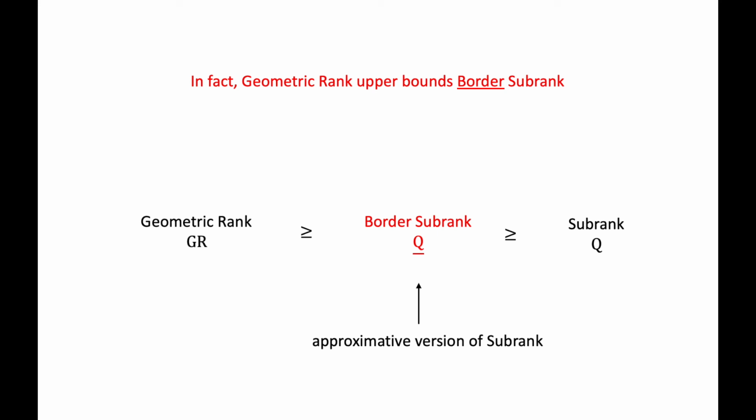This is a relaxed notion, and therefore Q bar is at least Q. We prove that geometric rank is at least the border subrank by showing that geometric rank is a closed notion in the following sense. If we consider the set of all n by n by n tensors whose geometric rank is at most R, then this set is Zariski closed, which means that it's defined by a system of polynomial equations.